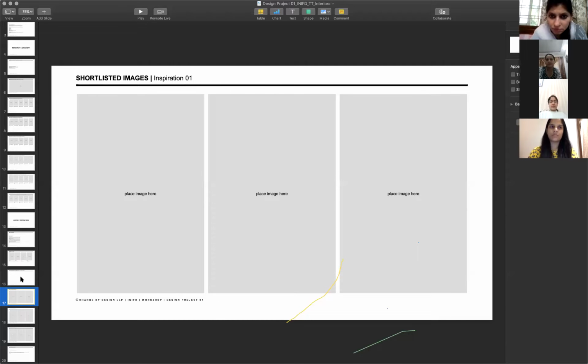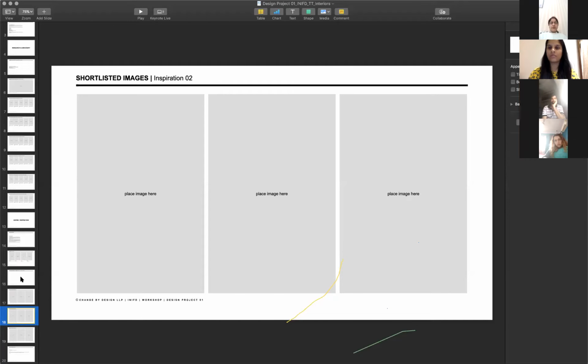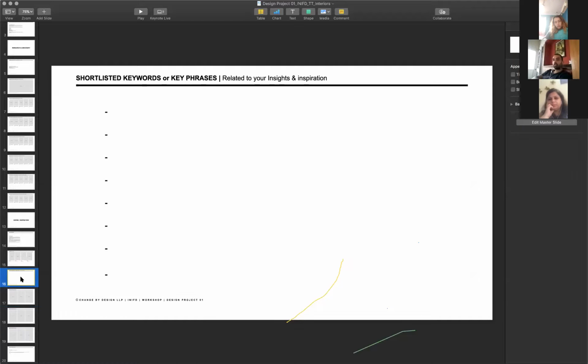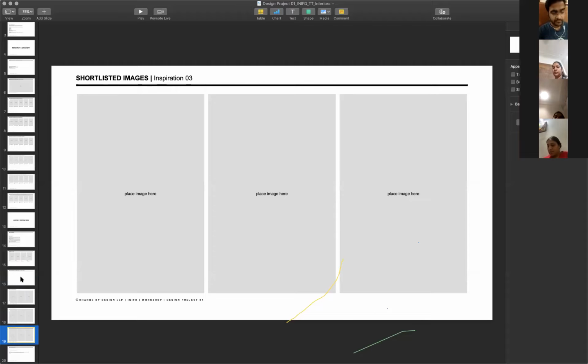You could pick any 3 words and do the inspiration on that, and the second inspiration could be any other 3 or 4 words. So we're looking at different routes to achieve the same thing. Right now we're not saying that Sabyasachi is only royal or traditional, so we'll just do royal and traditional. There might be multiple ways of expressing the royal and traditional, right? Traditional might mean different things to different people. So these 3 imagery boards are basically 3 different routes to achieve the same thing.